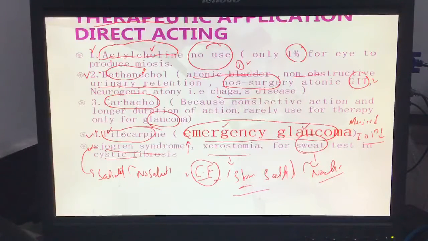Those are the uses of the direct acting drug, the very important drug to keep in mind, pilocarpine. Another drug, bethanechol, a carbachol derivative. Bethanechol we can use for the bladder post surgery. If there is atony of the GIT or post-surgery atony of the urinary bladder, I can prefer bethanechol. I can use it for urinary retention and constipation. They must keep in mind it must be a non-obstructive case.